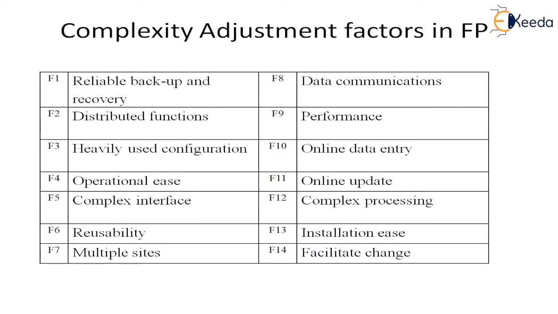This is the list of the complexity adjustment factors, the 14 factors we spoke of in the previous slide. Reliable backup and recovery, distributed functions, what is the nature of the software. This is all about the characteristics, the interface and the reusability, where we are going to deploy it, whether it is multiple sites or not, heavily used configuration, that means there is a lot of load on it, and whether these functions are distributed or in one location.